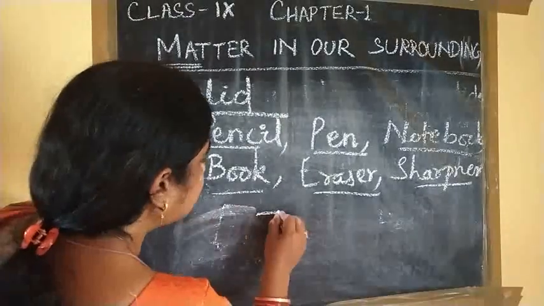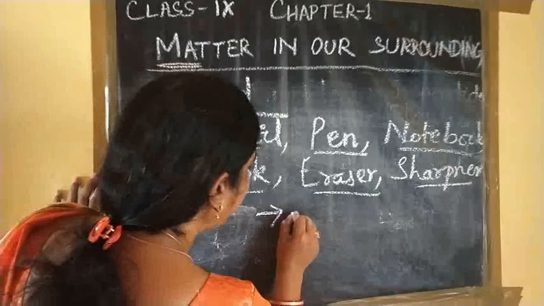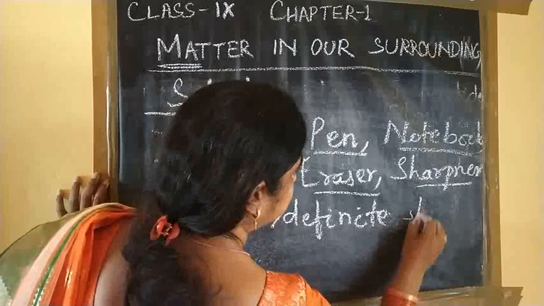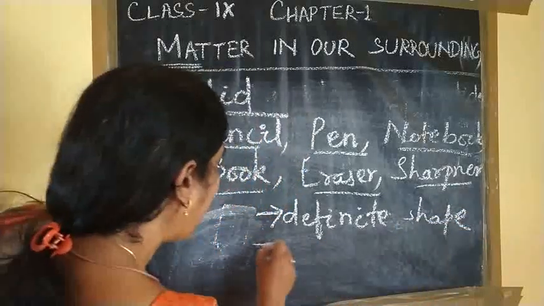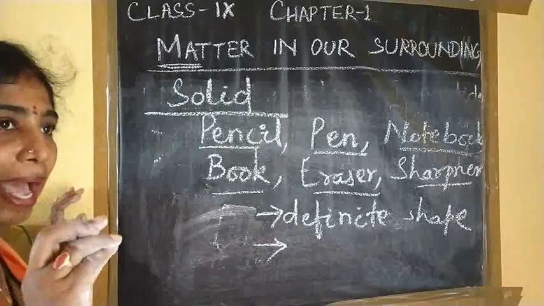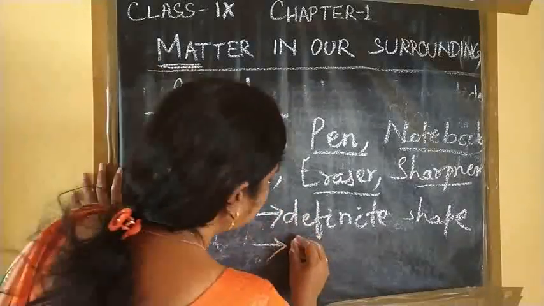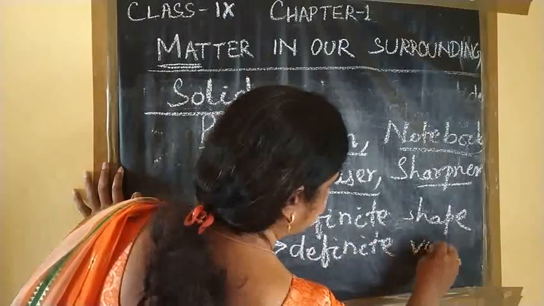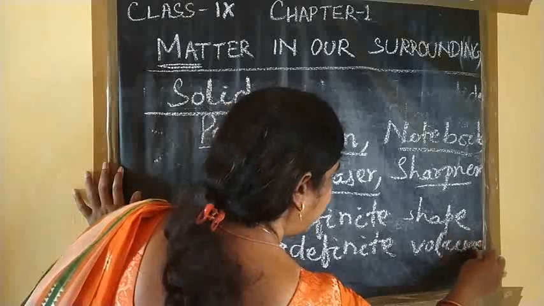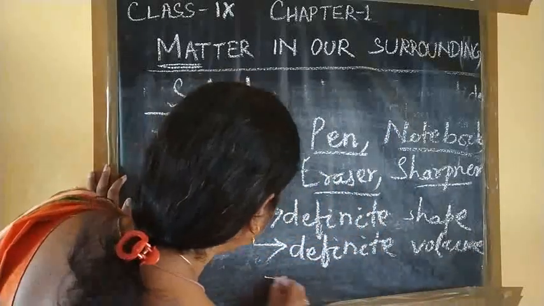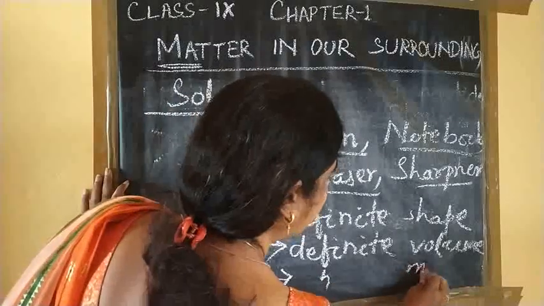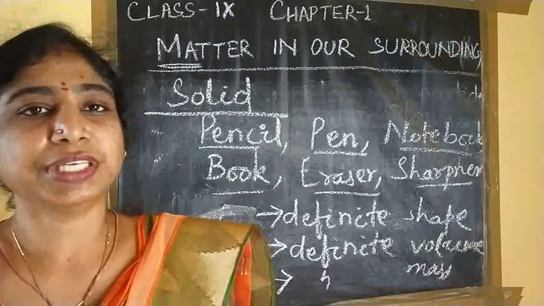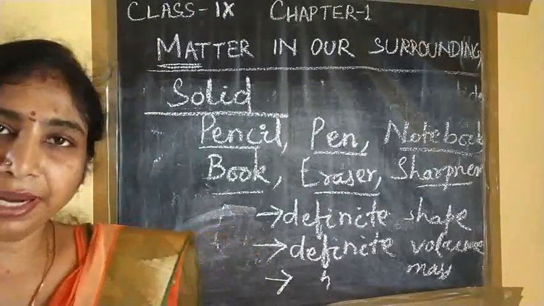So the first characteristic of a solid is that it has a definite shape. Another thing, as it has a definite shape, it also occupies some definite space. So it also has a definite volume. And it has a definite mass, because it has a fixed mass. All the matter around you has a definite mass.